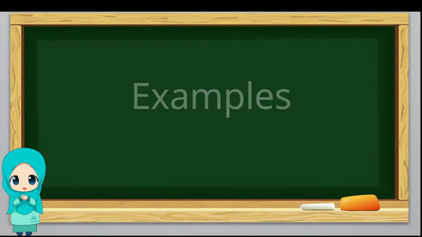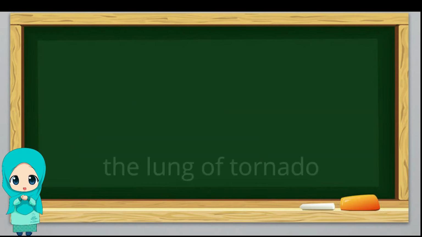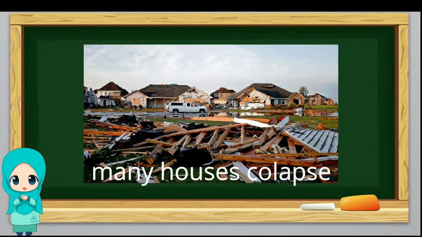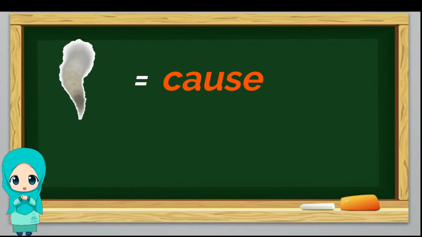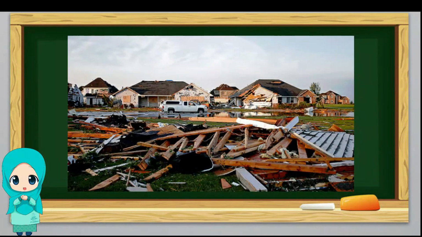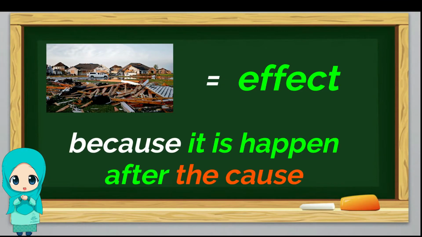Let's look at some examples of a cause and effect relationship. The tornado hits. Many houses collapse. The tornado is the cause because it happens first, and it also tells us why many houses collapse. While many houses collapse is the effect because it happened after the cause and tells us what happened.